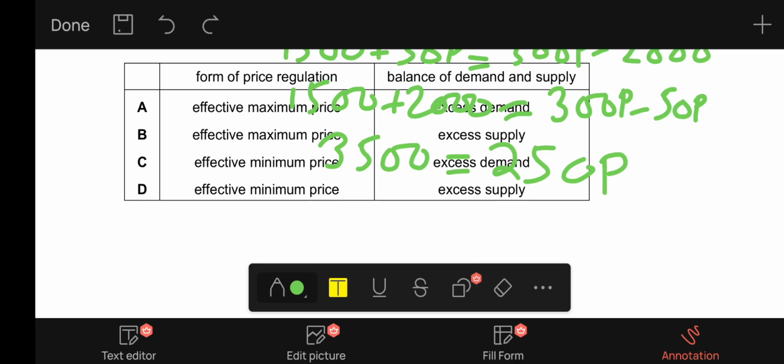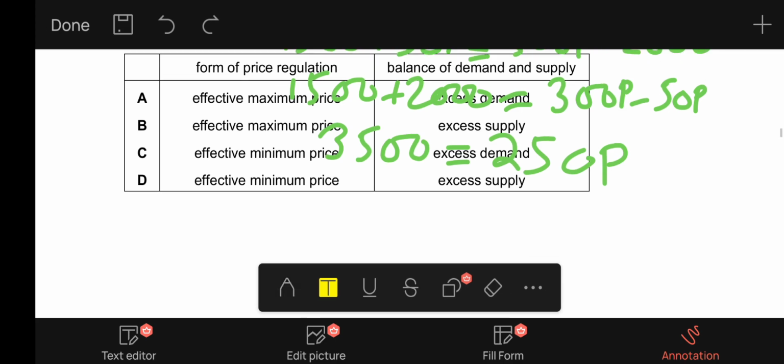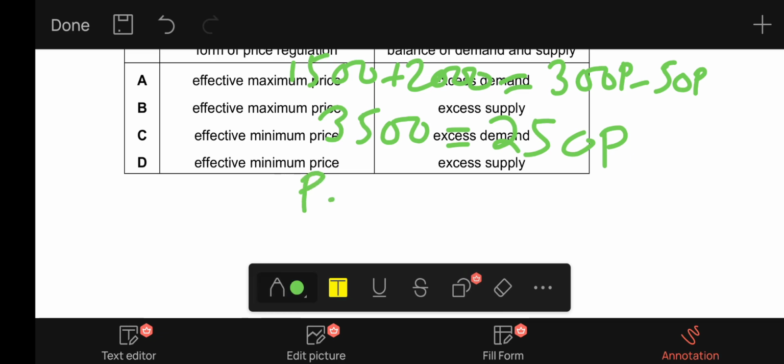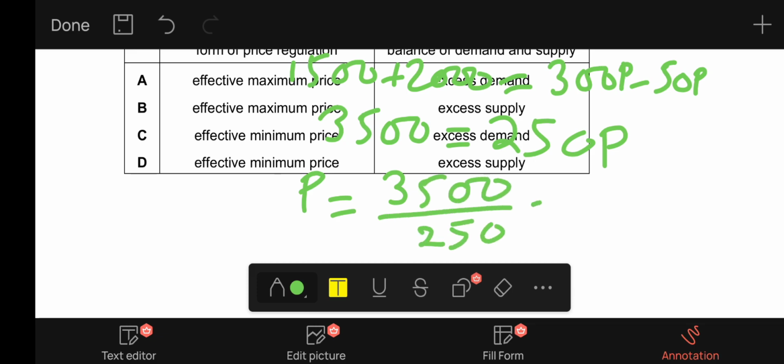Now 250 is multiplied on the other side of the equation, and we divide it by 3500. P equals 3500 divided by 250, which gives us the answer of 14.